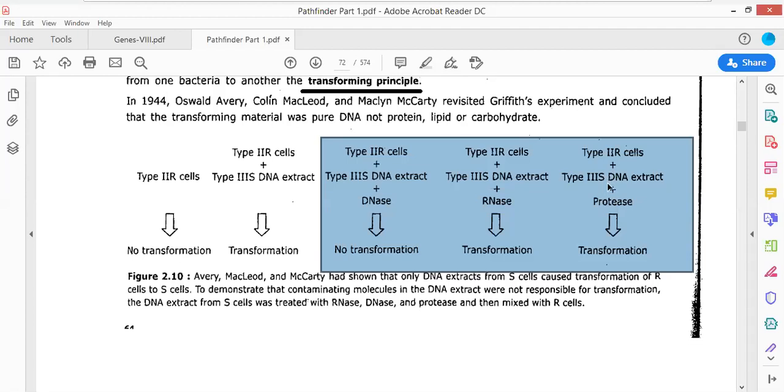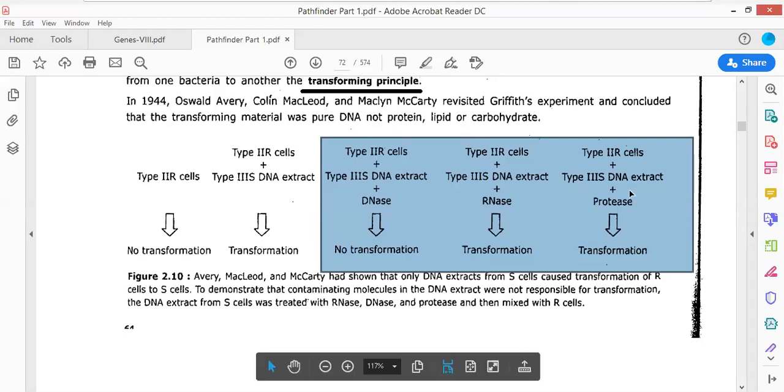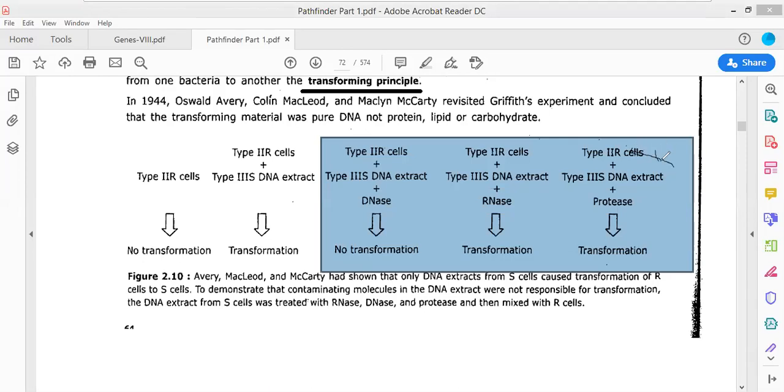Protease will cleave any protein that would be moving from the dead S strain to the alive R strain. So no protein transformation can take place. Proteins will not be able to get transferred from one cell to the other. Supposing there is a protein, and this protein is moving into the R strain. But protease, this particular enzyme, is going to cleave this particular protein.